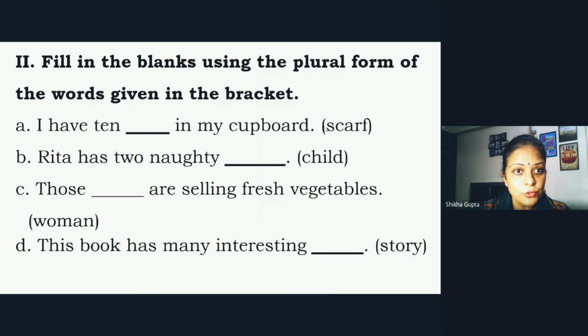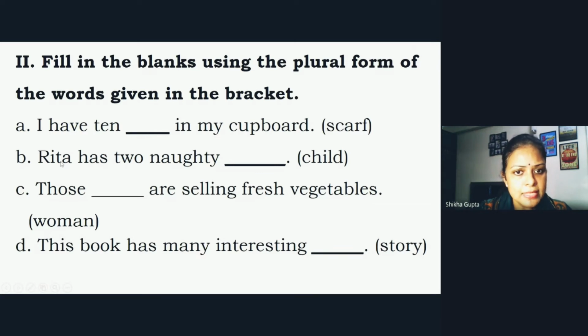Okay, so now let's move to singular plural. You know, singular is one in number and plural is more than one. So now let's see. Yes, fill in the blanks using the plural form of the words given in the bracket. Now you see that there are few words given in the bracket: scarf, child, woman, story. So now you have to write the plural form of the word given in the bracket. Now, yes, a sentence is I have 10 dash in my cupboard, and in the bracket it is written scarf. So you have to write the plural of scarf.